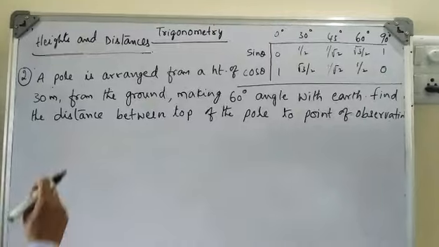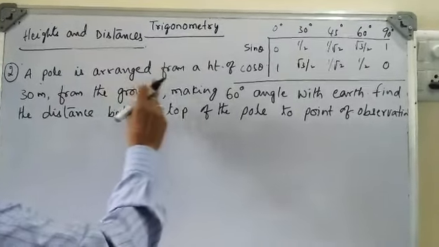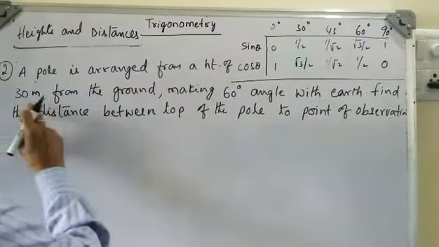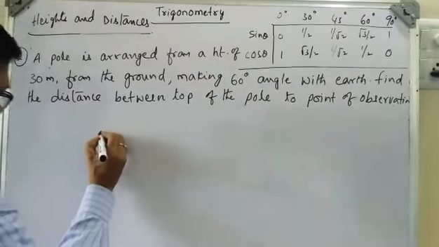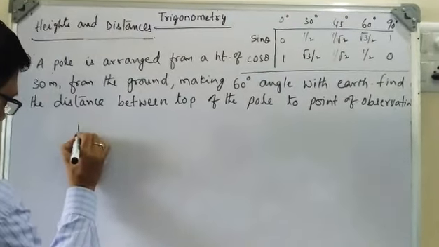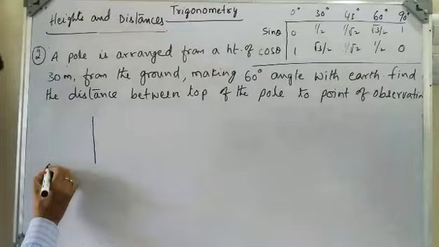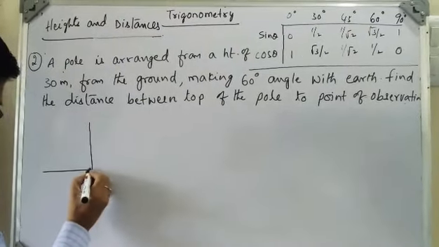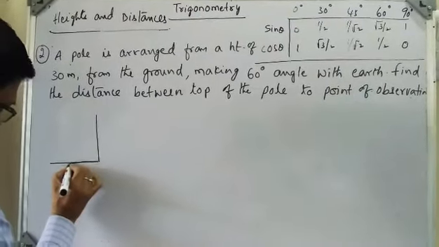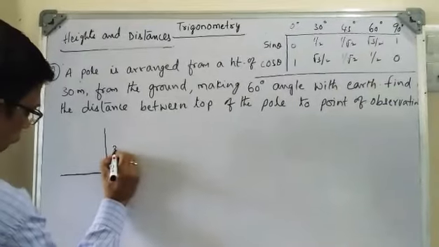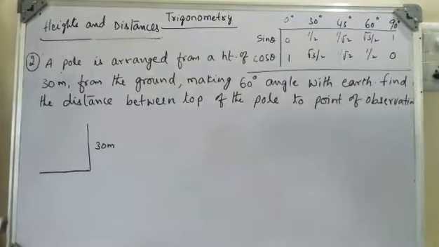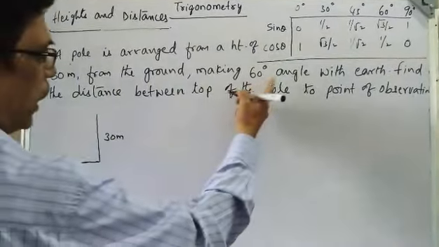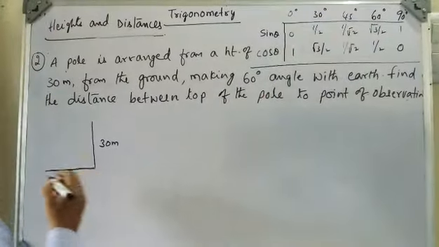Next we take one more problem. A pole is arranged from a height of 30 meters from the ground. This is the pole. Let us take this horizontal as the ground here. The height is given as 30 meters, making an angle of 60 degrees with the earth.